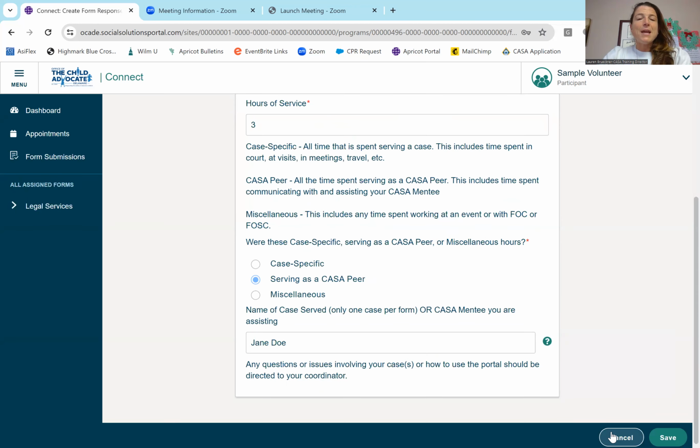And that is it. Every now and then you'll have something miscellaneous. Miscellaneous means that it is CASA time, but doesn't fall under your case specific, and it doesn't fall under serving as a CASA peer. For example, it might be serving on the board of Friends of CASA or Friends of Sussex CASA. You might assist at a community event talking about CASA. You might help doing something in the office.